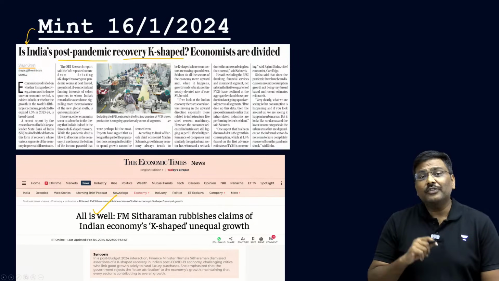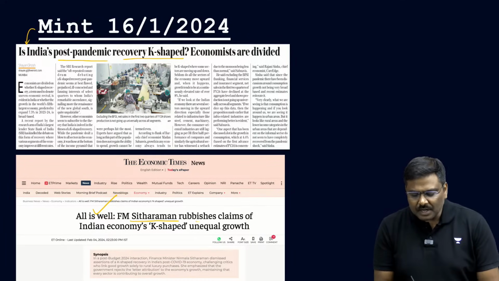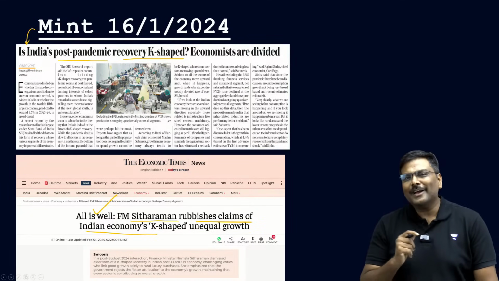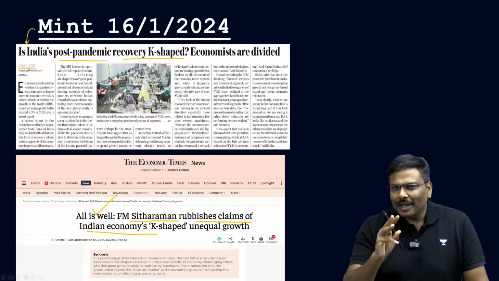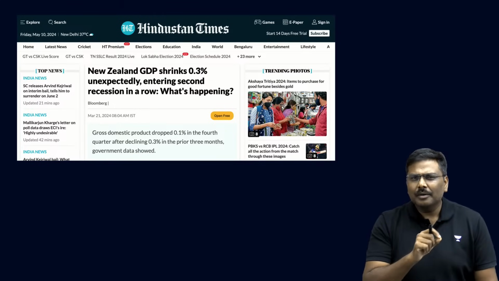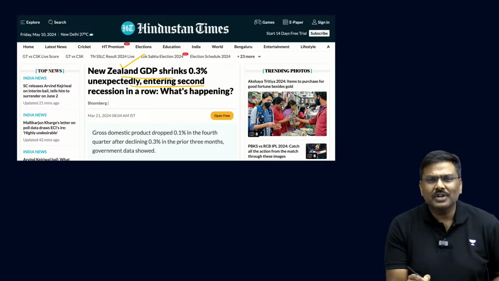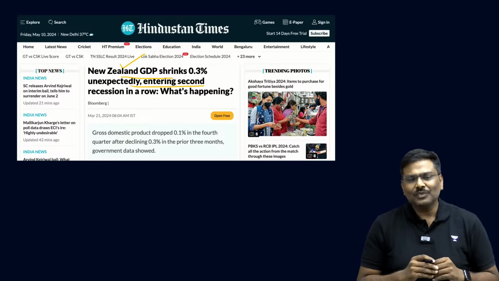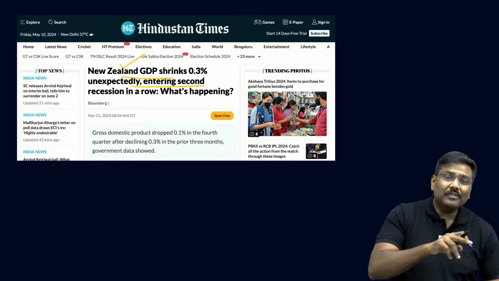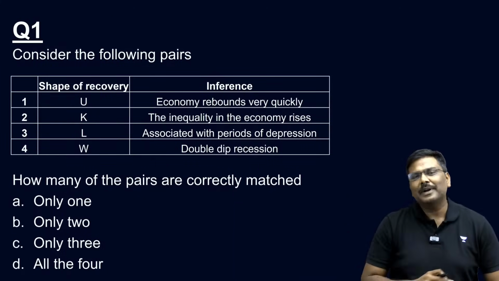One more statement given by the Finance Minister: Finance Minister rubbishes claims of Indian economy's K-shaped recovery. And the third one, which I'm pretty sure many of you would have missed: New Zealand has experienced recession for the second time. So based on whatever appears in current affairs, I framed this particular question.